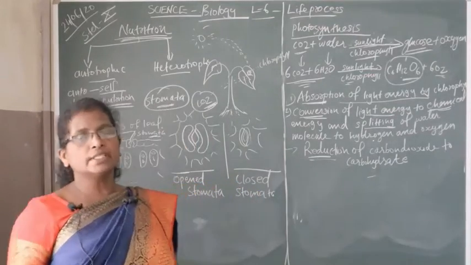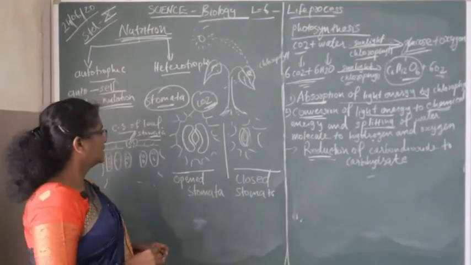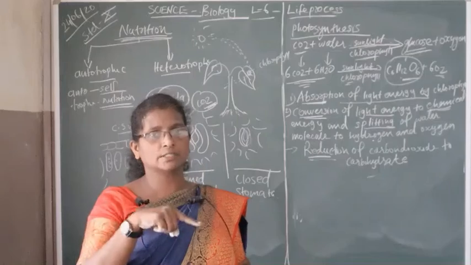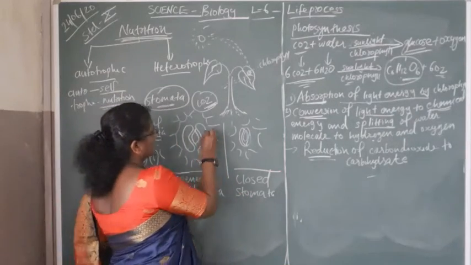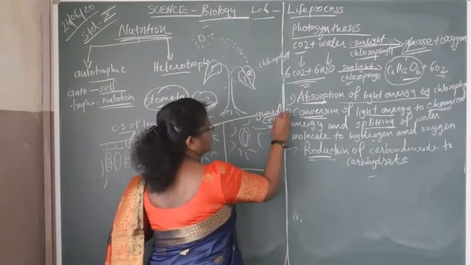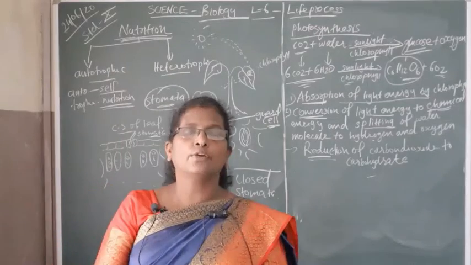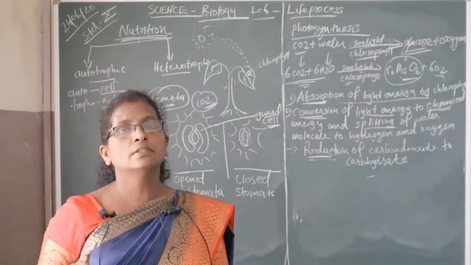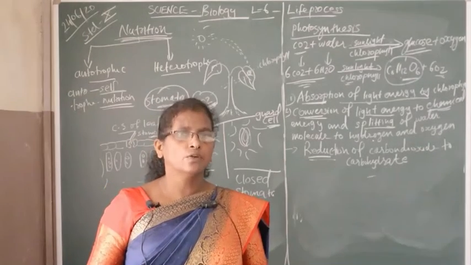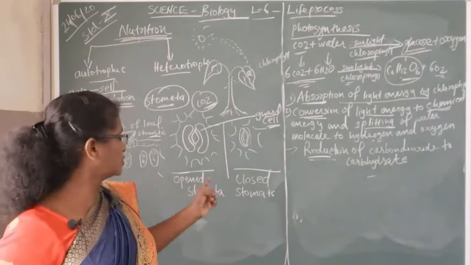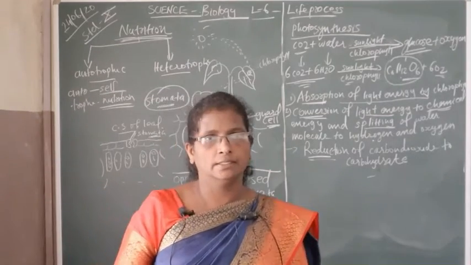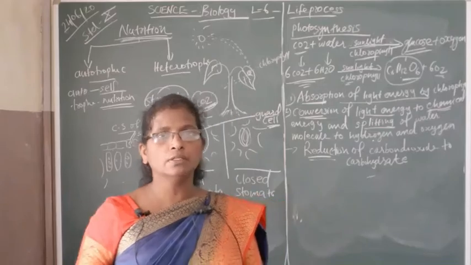Now we discuss that each stomata is covered by a pair of cells. That pair of cells is called a guard cell. Each stomata is surrounded by a pair of cells, and these cells are called guard cells. These guard cells play an important role in the closing and opening of stomata, when the stomata will close and when the stomata will open.